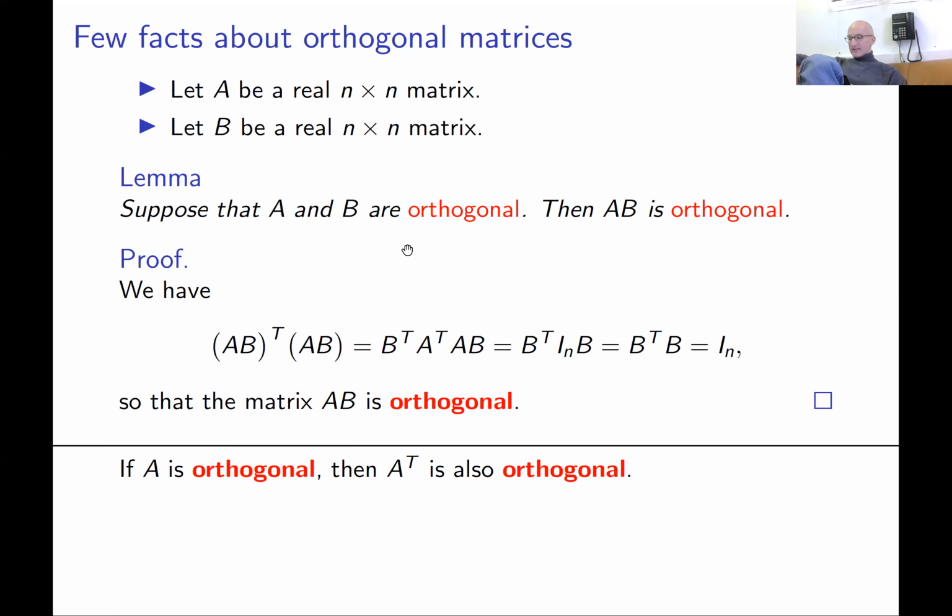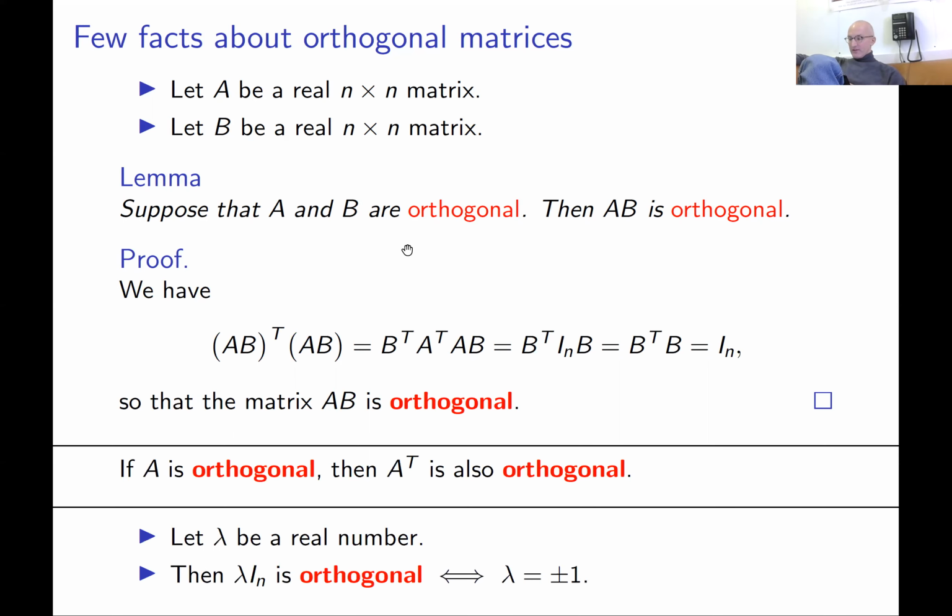Okay, if A is orthogonal, then A transpose is orthogonal. Yeah, it just basically follows from definition. And if you take lambda, any real number, and multiply the identity matrix by lambda, it's orthogonal if and only if lambda is plus minus 1. Again, why? Because determinant of orthogonal matrices is 1 or minus 1. Yeah, so this doesn't give you much room for lambda here.